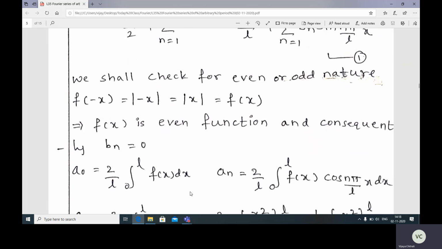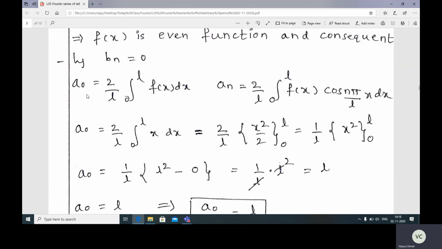We need to calculate here a0 and an, where a0 is equal to 2 by L integration from 0 to L f of x dx, and an is equal to 2 by L integration from 0 to L f of x cos n pi by L x dx. And in a0, f of x is x, because we are considering only positive values, and f of x is mod x. Positive values means here plus x, that is x. So 2 by L integration from 0 to L x dx.